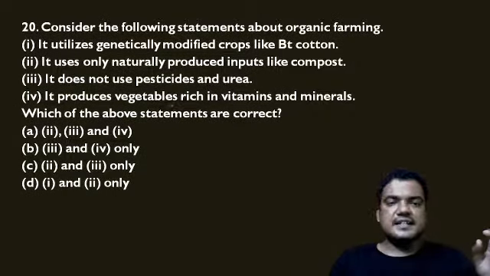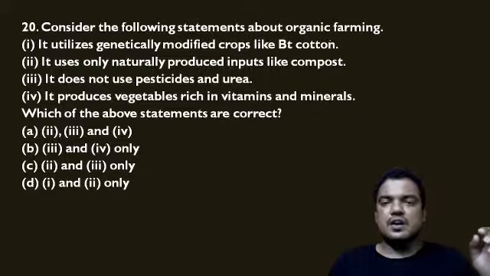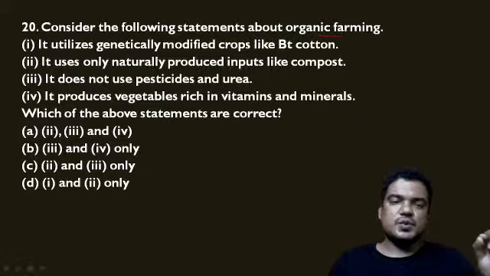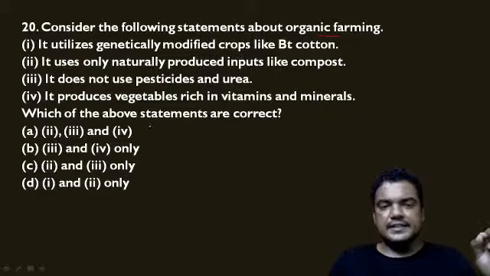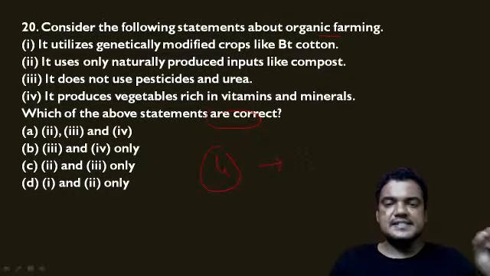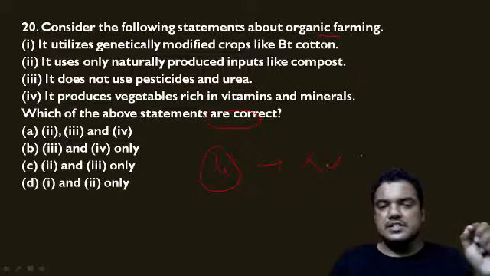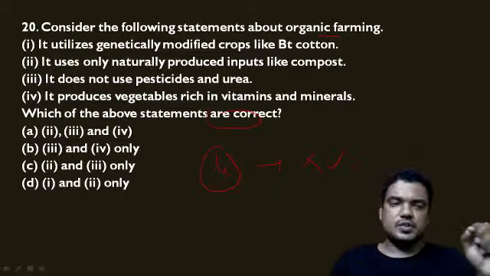Now the question is, consider the following statements about organic farming. So again, the question is on organic farming, and in this, which of the above statements are correct? Here they have given four. In these four, some statements are correct and some statements are wrong. So now we have to identify the statements which are correct. Okay.